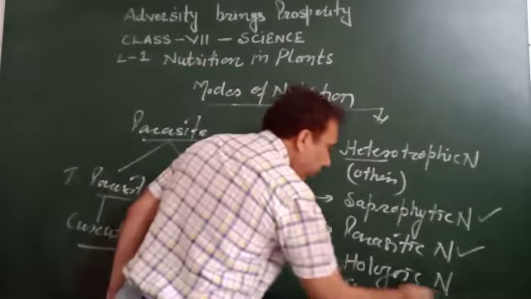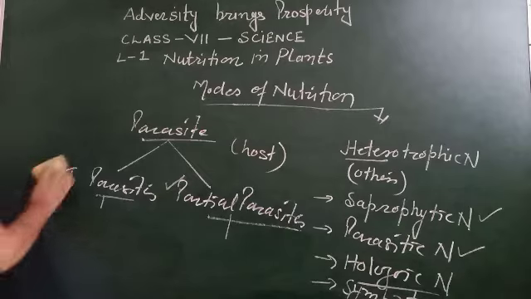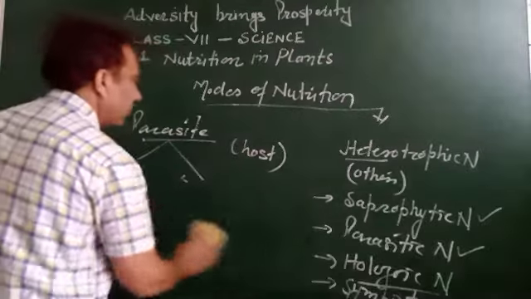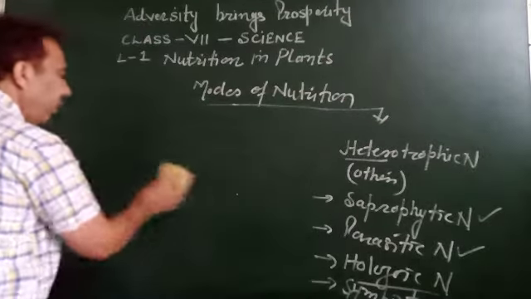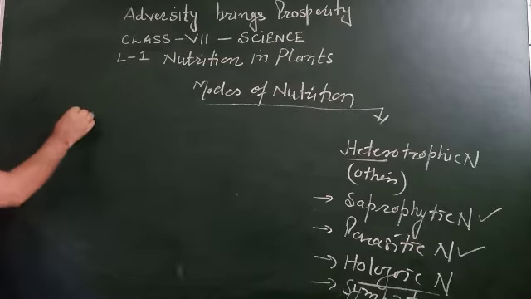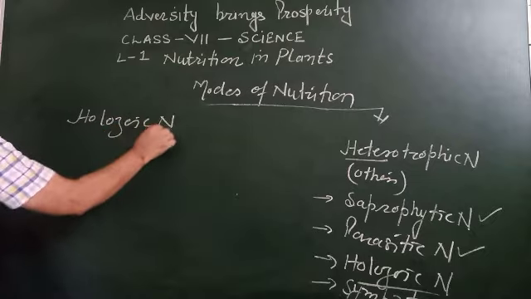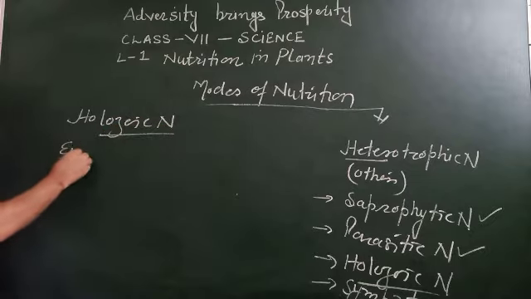Now we are coming to holozoic nutrition. The engulfing of food is called holozoic nutrition.